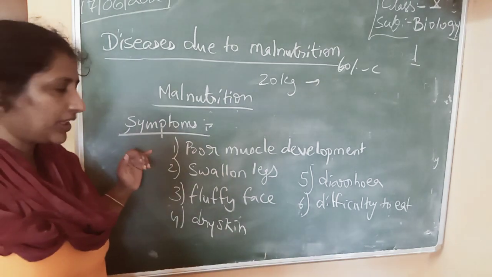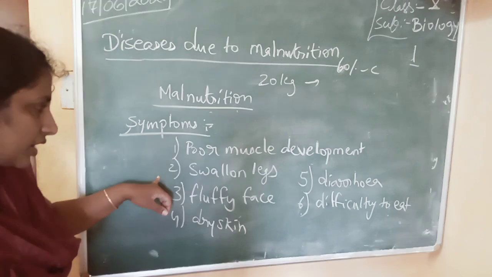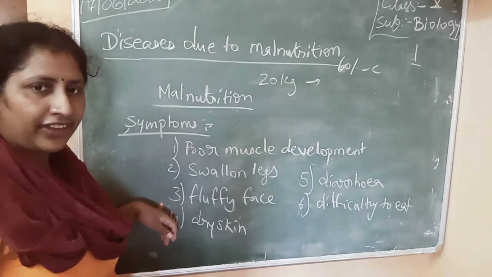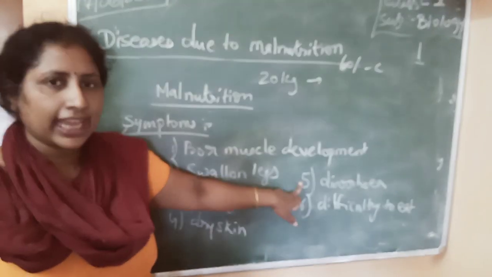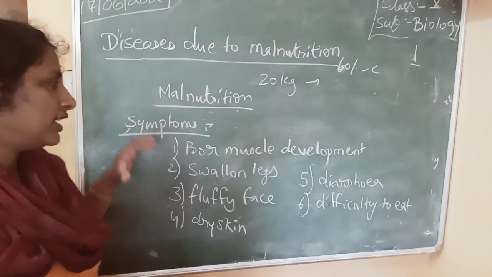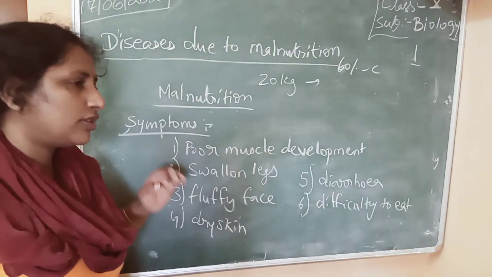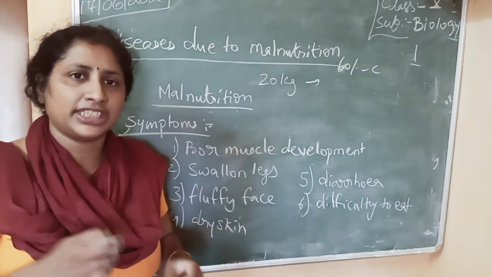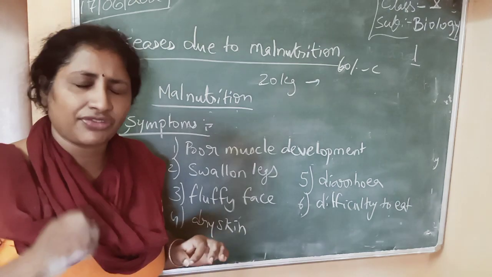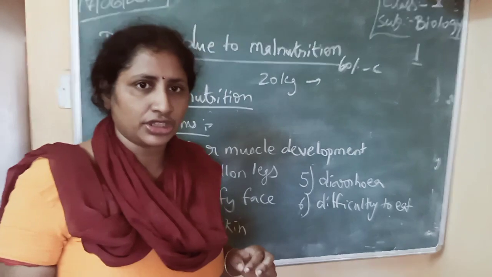So these are the symptoms: poor muscle development, swollen legs, fluffy face, dry skin, diarrhea and difficulty to eat. These are the symptoms of kwashiorkor disease. If a person is eating food which does not have protein or has very little protein, it will lead to a disease called kwashiorkor.